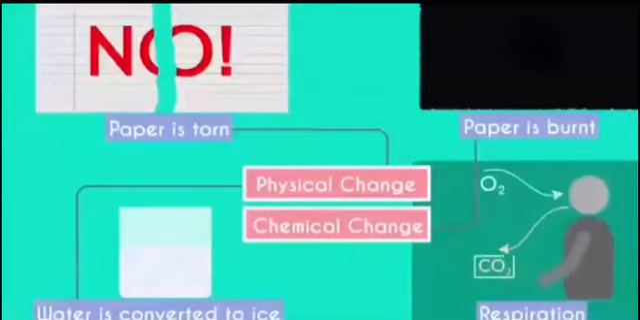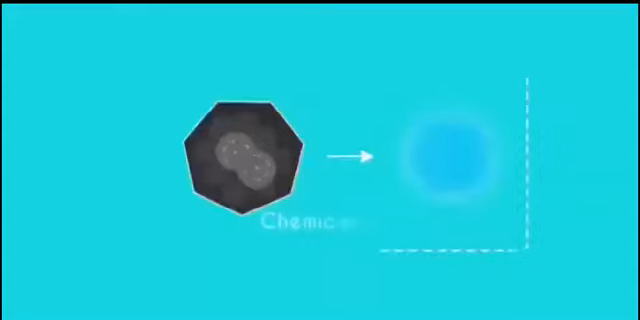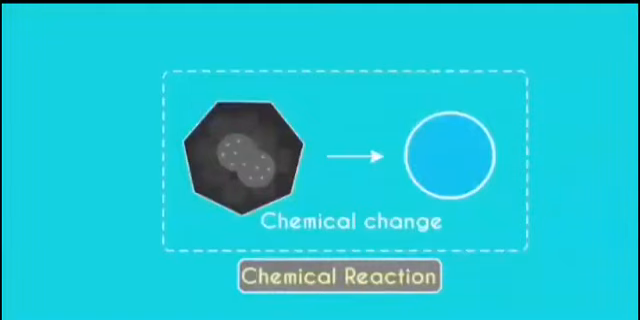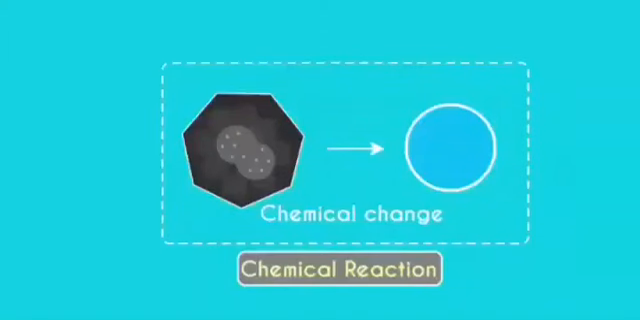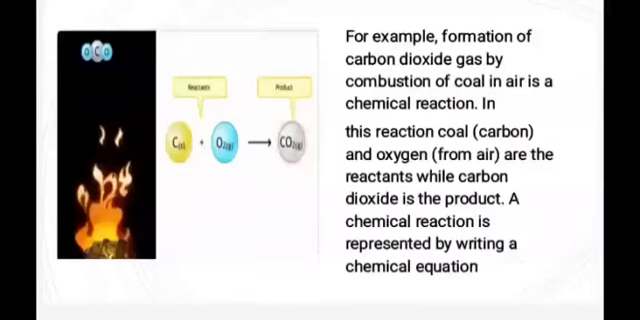Whenever a chemical change occurs, we say it's a chemical reaction, and this is what we will study in detail in this chapter. What we actually mean by it, how do we know that the reaction has taken place? All these we will get to know in this chapter. Now see the definition of chemical reaction. A process in which some substances undergo bond breaking and are transformed into new substances by formation of new bonds is called a chemical reaction.